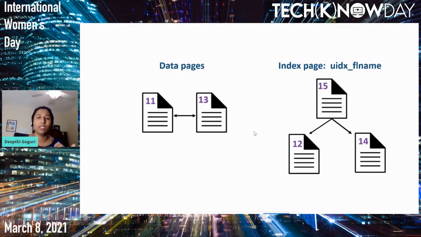But instead, if the SQL Server reads only the 2 database pages directly, it can scan just 2 pages instead of 3 by looping through the index as well as the database pages, right? So it is very beneficial. SQL Server will think it is better to just scan the table itself. So it will scan the table pages, 11 as well as 13.